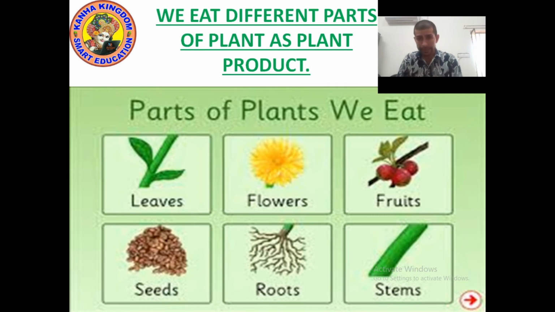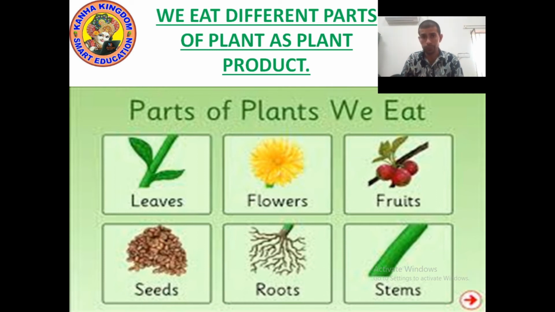We eat leaves, flowers, fruits, seeds, roots, and stem. We eat these parts of plants as plant products.